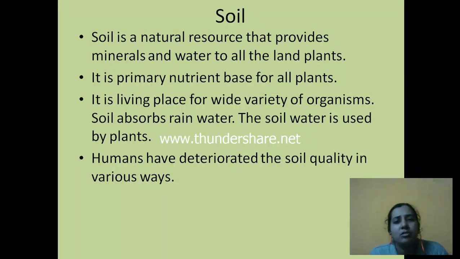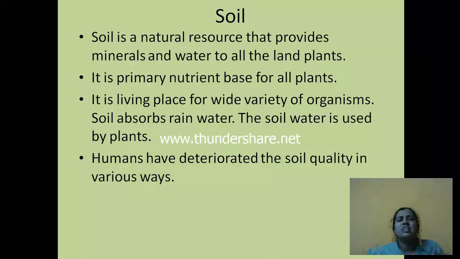Soil is a natural resource that provides minerals and water to all the land plants. It is a primary nutrient base for all plants. That means plants get their nutrients from soil. Soil acts as a primary nutrient base for the plants. It is also a living place for a wide variety of organisms.